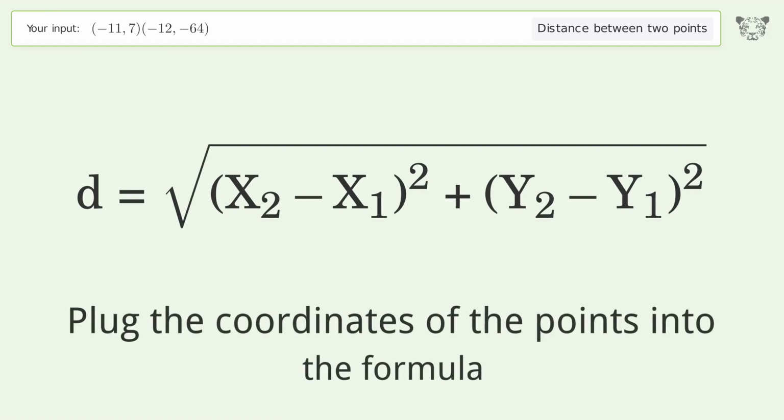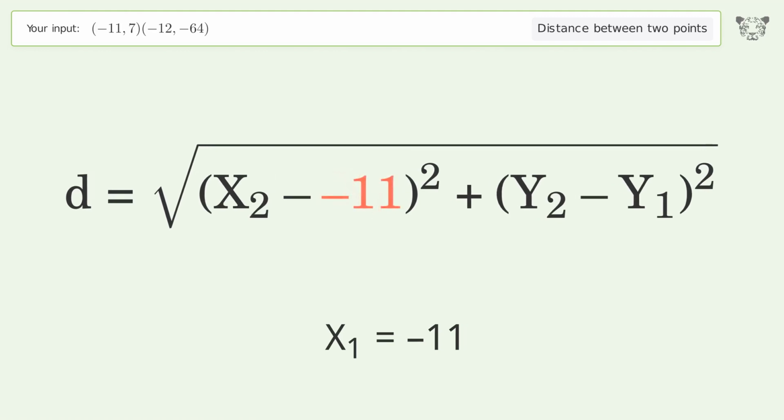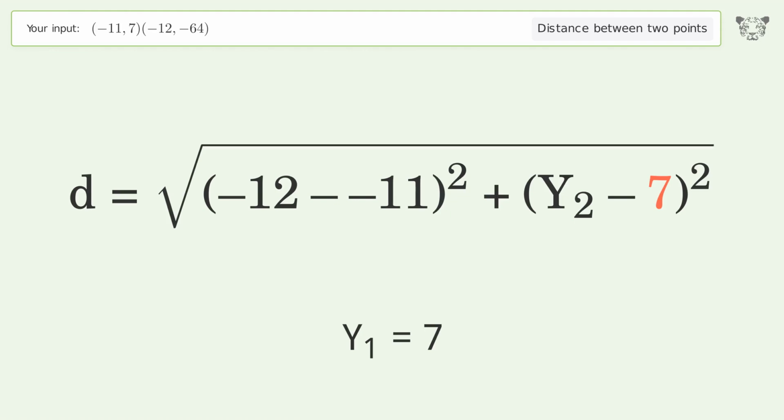Plug the coordinates of the points into the formula. x1 equals -11. x2 equals -12. y1 equals 7. y2 equals -64.